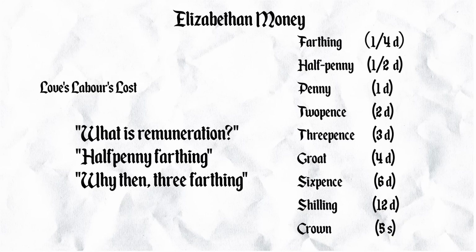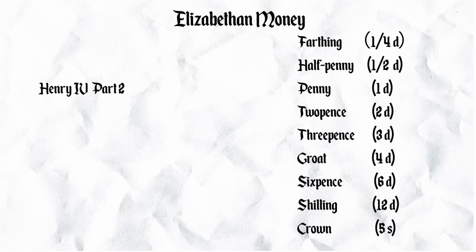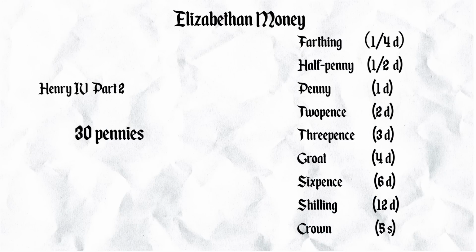But I like it for the fact that another example of Shakespeare's numeracy that I found comes in Henry IV, Part 2, where Falstaff wants to know how much money's in his purse. 30 pennies. Now, there's lots of ways Shakespeare could say 30 pennies. You could say 30 pennies, or you could say 2 and 6, 2 shillings and 6. That's a very popular way of saying that amount of money. Or half a crown, or 10 threepences. Lots of ways. But oh no, he has chosen to convey that very common amount of money by saying 7 groats and tuppence. 7 fours are 28, plus 2 is 30.